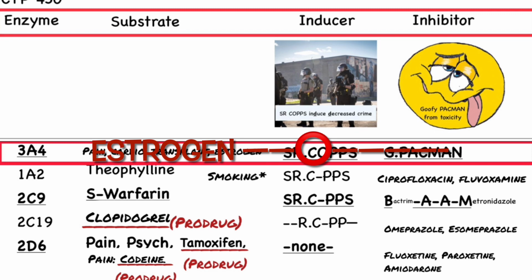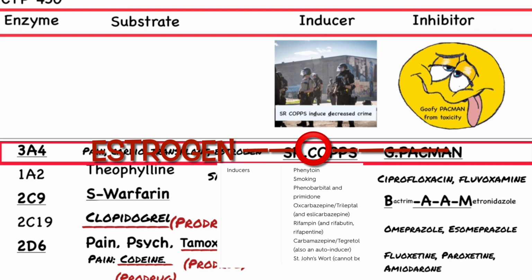Now we have also estrogen. Maybe somebody is on an oral contraceptive, so they're taking estrogen, and then the doctor prescribes carbamazepine. I keep using that one. So carbamazepine is the inducer. It decreases the level of substrate in the blood, so the estrogen levels will decrease.